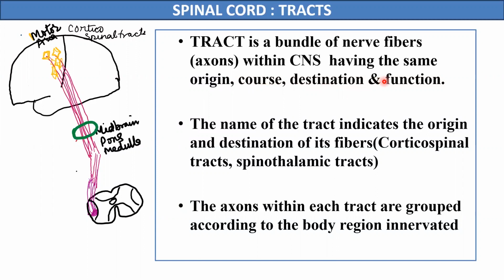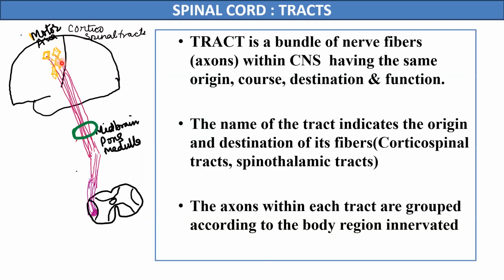This definition can be better understood by looking at this line diagram, in which a simple pathway of the corticospinal tract, a descending tract of the spinal cord, has been shown. So here we have drawn this cerebrum. On its superolateral side, a motor area is located, and all the neurons in this motor area are the giant pyramidal cells of Betz. So the corticospinal tract will have the axons of these giant pyramidal cells.